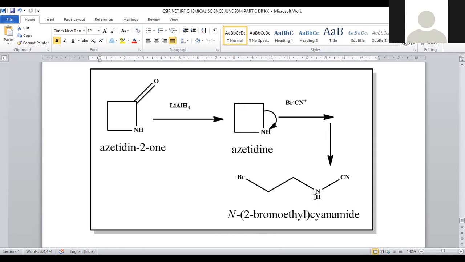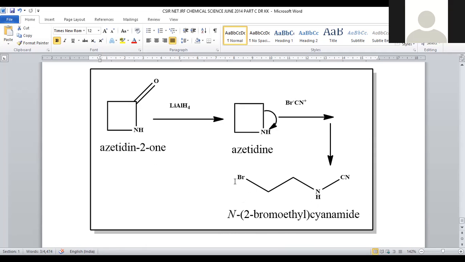So cyanamide is the compound finally originated starting from azetidin-2-one. The starting material, whatever we are taking, is azetidin-2-one, which can be reduced with lithium aluminum hydride. We got this amide turned into an amine system and treated with this reagent called bromonitrile. And what happens is it will be added across the two ends of the ring system.